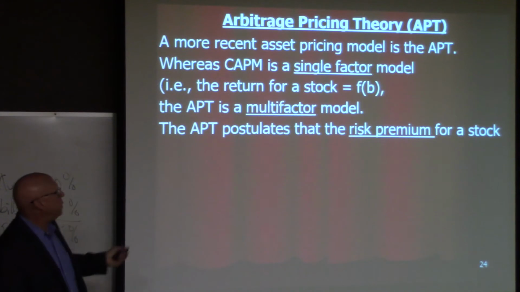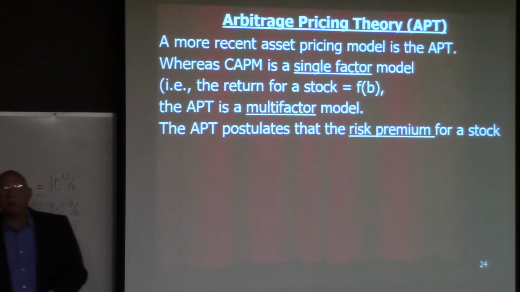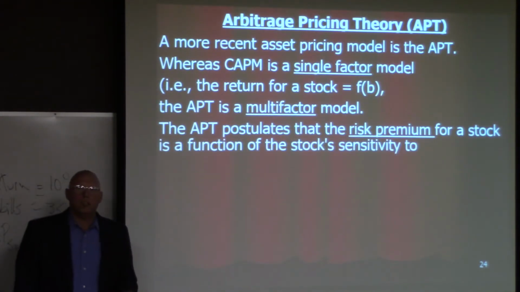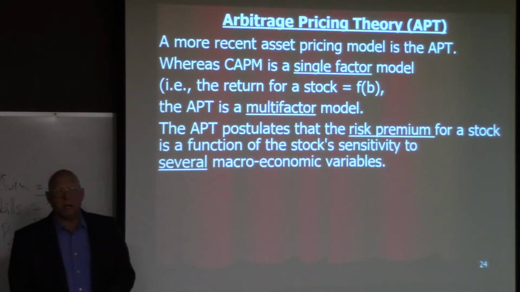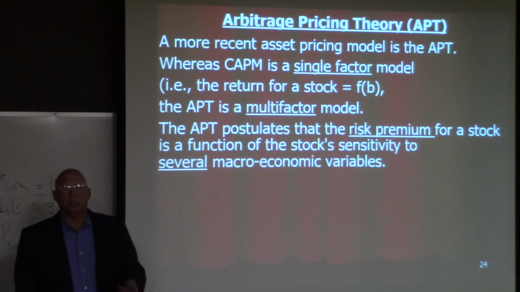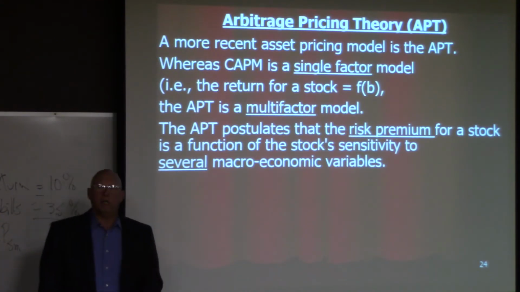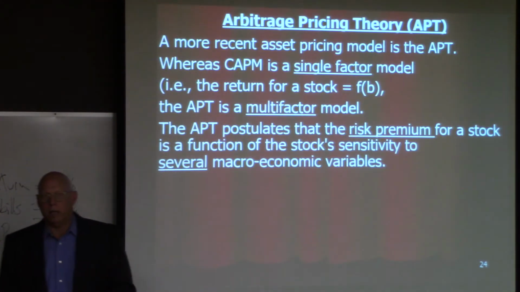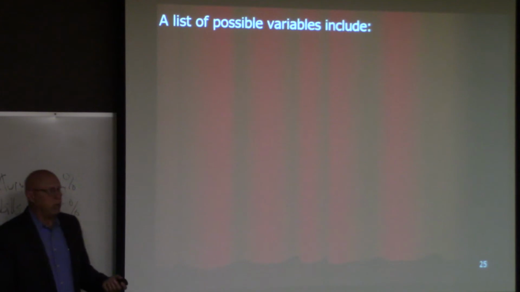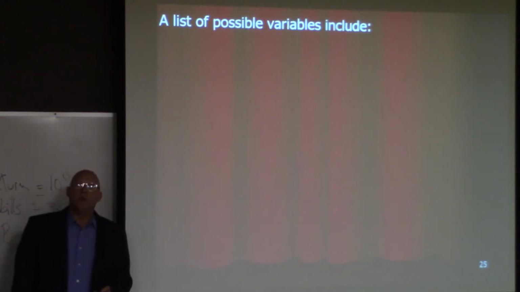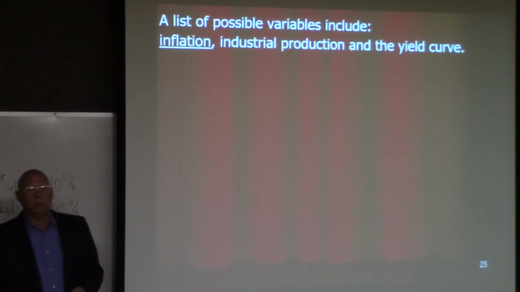So the APT says that the risk premium for a stock is a function of how the stock responds to several macroeconomic variables, not just the stock market, but several things in the economy, okay? So here are the possible variables that people have studied, these variables that move stock and asset prices, okay?